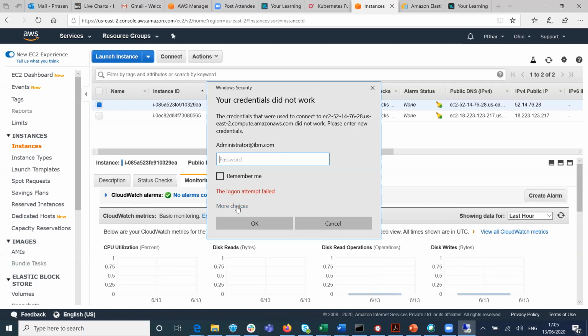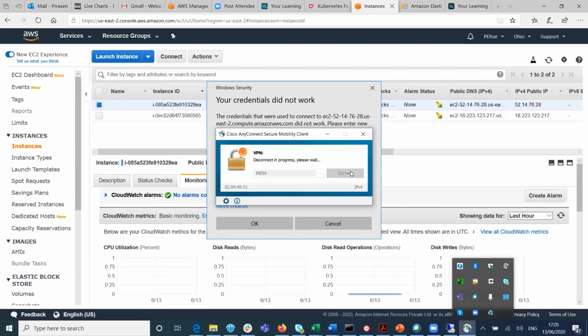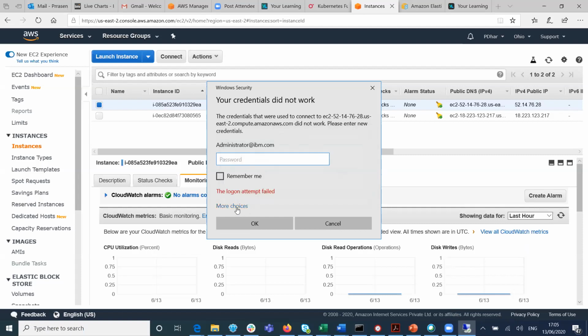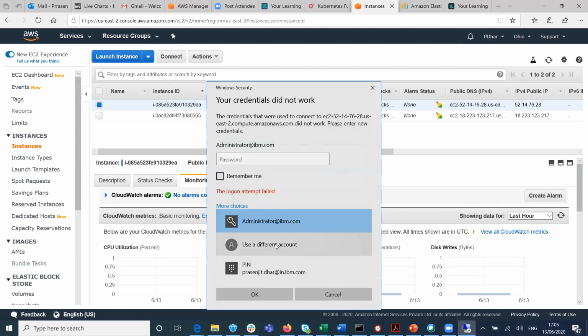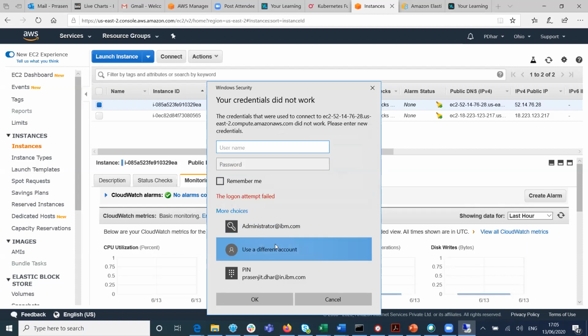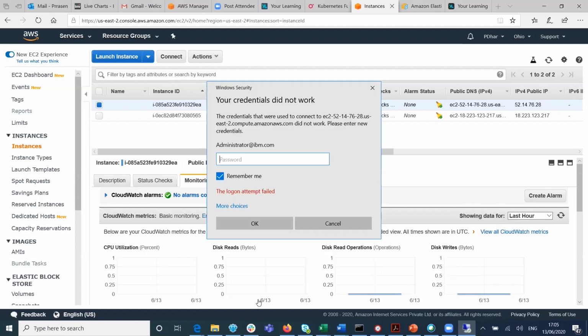Is it connected to some VPN or something? Yeah, it is through VPN. So then we'll have to disconnect the VPN. Is that really a VPN issue, Senthil? No, I don't think so. Generally there is an option, right? So just type in that administrator and this. It should go across actually. Sometimes what happens is the route which runs on your local VPN will take you a different way. Just click on that. Let us see.